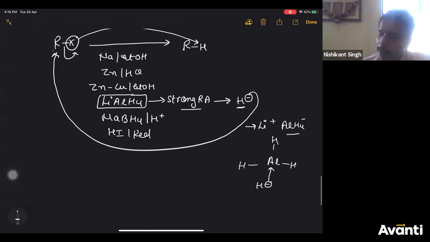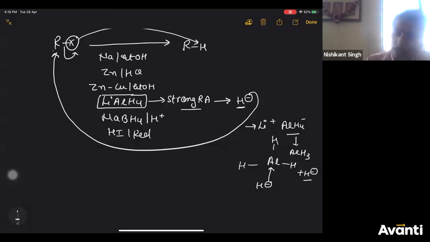So AlH4 minus can easily donate. First, it will dissociate to AlH3 and H minus. Therefore, AlH4 minus has a strong tendency to give you H minus ion, and H minus here will remove X and get added as H to give you alkane. So remember it, it is very, very important.